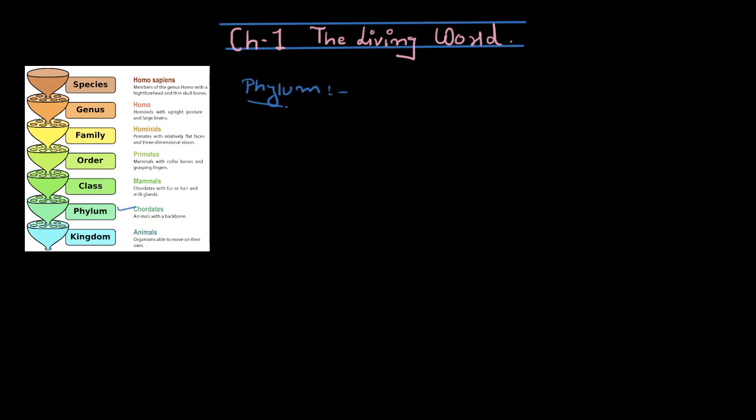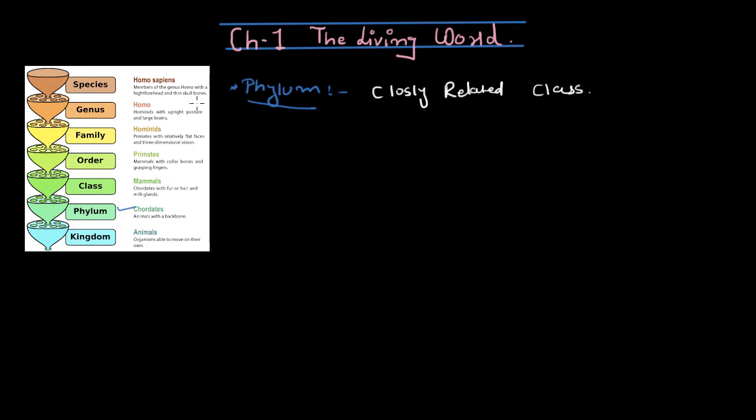So what is phylum? Now you know this. All the closely related classes are going to be put together into the same phylum.